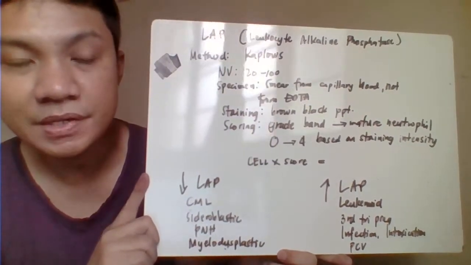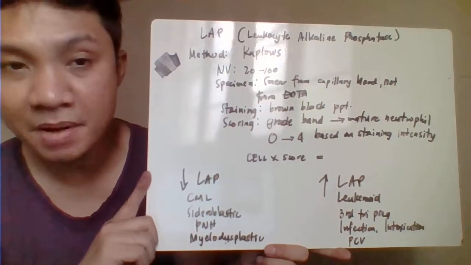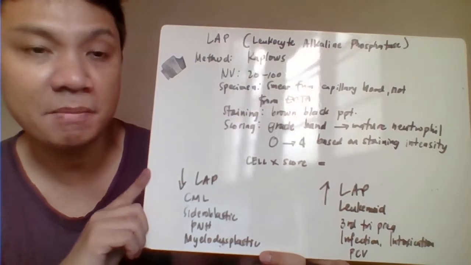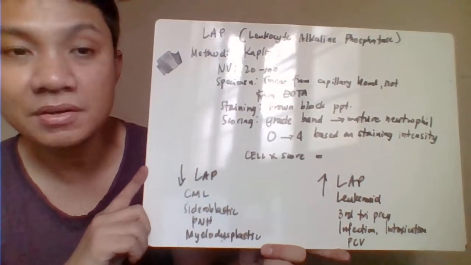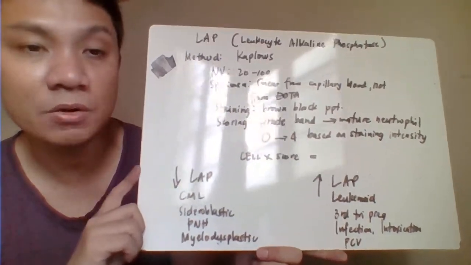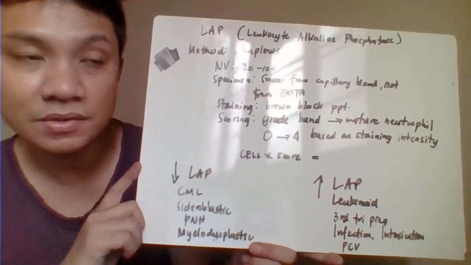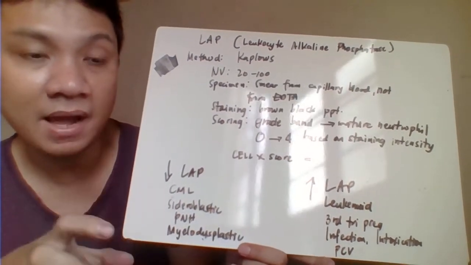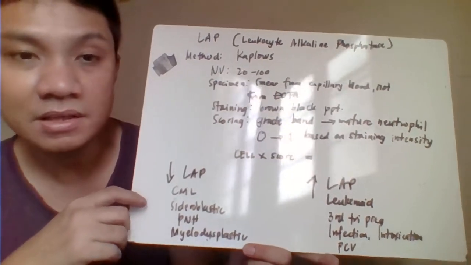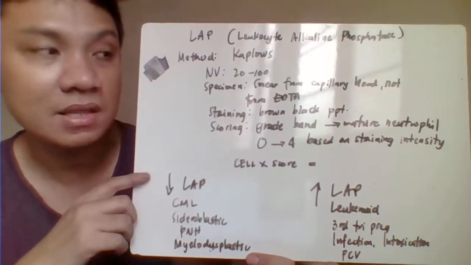The specimen used here would be the blood coming from your skin puncture, capillary blood, more than the blood coming from the EDTA, because the EDTA contains enzyme that might be inhibitory to your reactions. Then you try to stain, and then the result here should have your brown-black precipitate. And then you try to grade according to the intensity of the staining reaction.